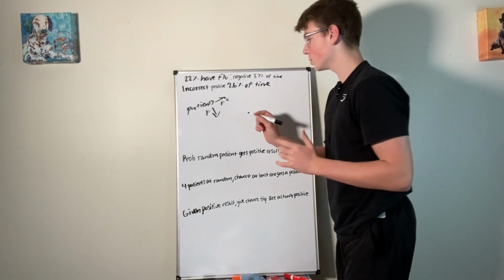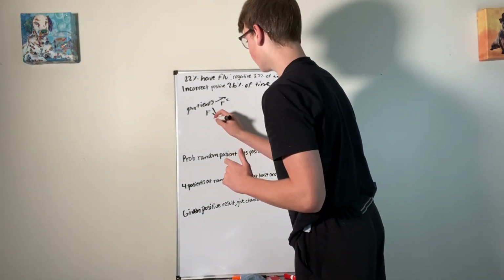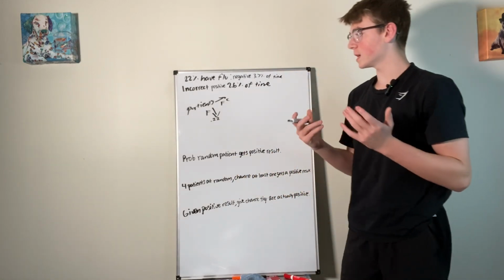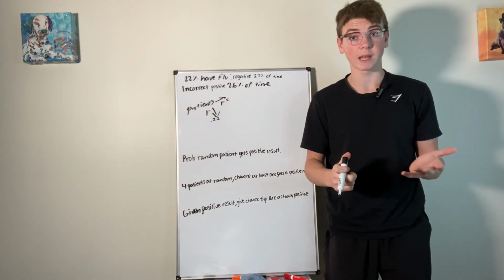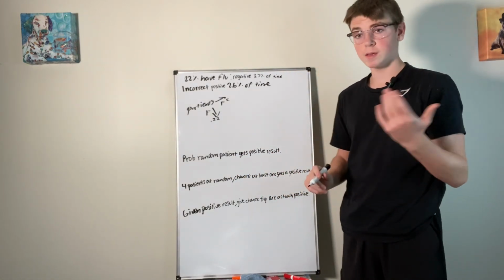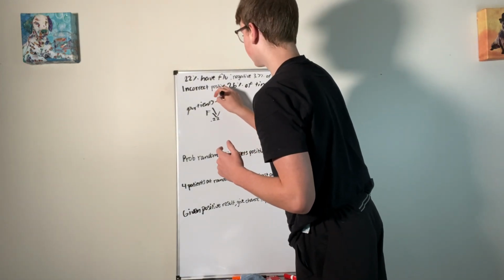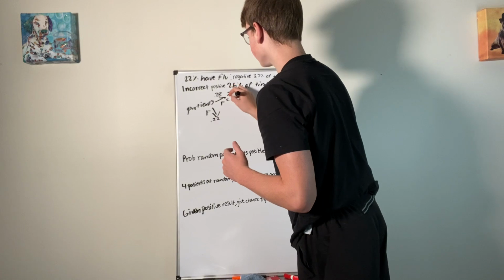So 0.22 have the flu, right? And then if we take the complement of that, we can find who doesn't have the flu. So that would be 0.78. It would be 1 minus 0.22, which is our formula for complements.